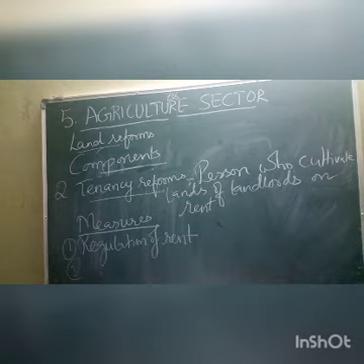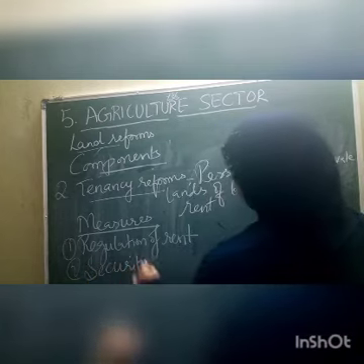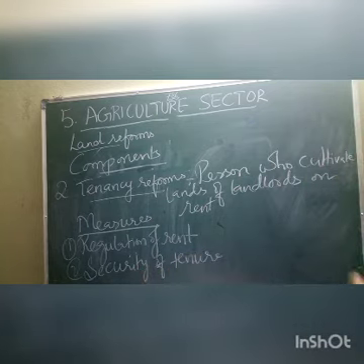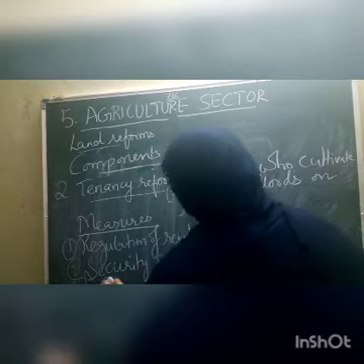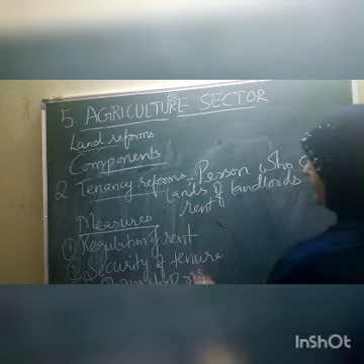Regulation of rent, followed by the second one, security of tenure. Third one, ownership rights.